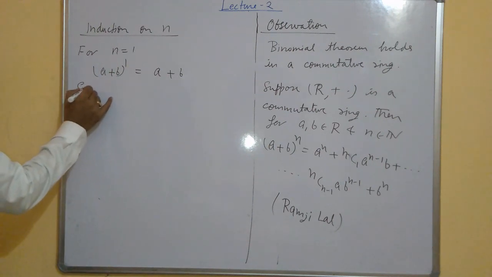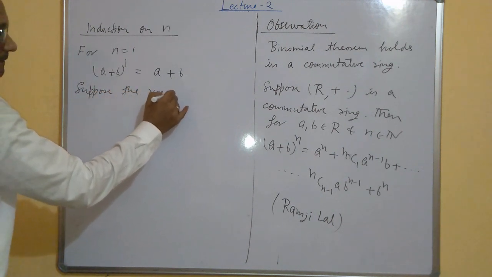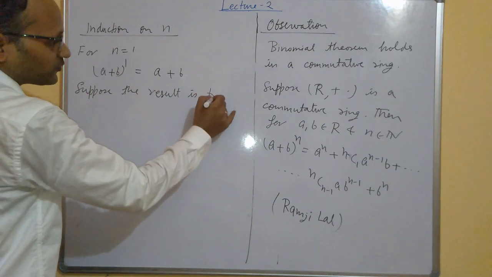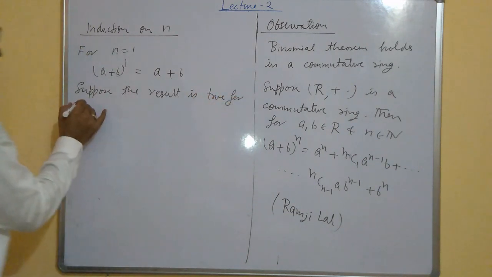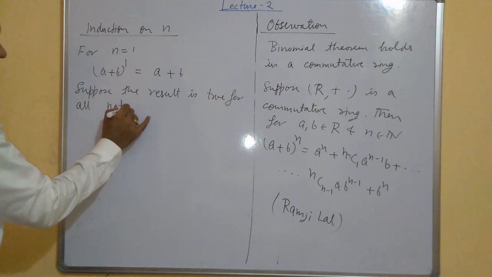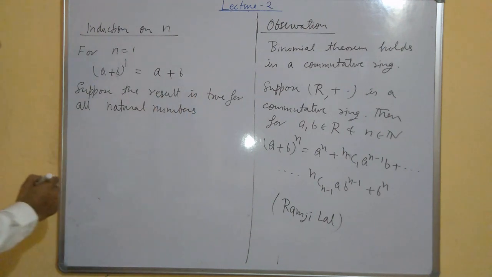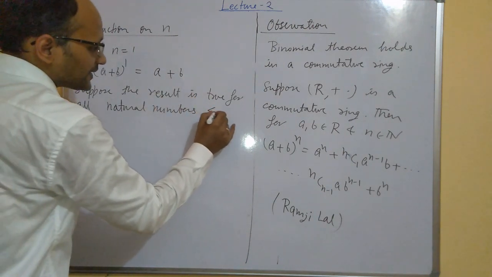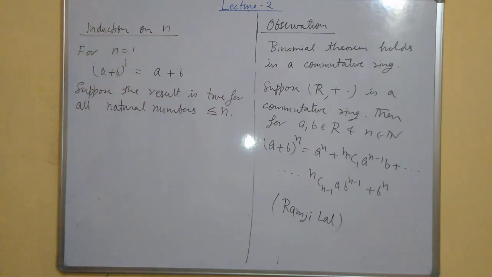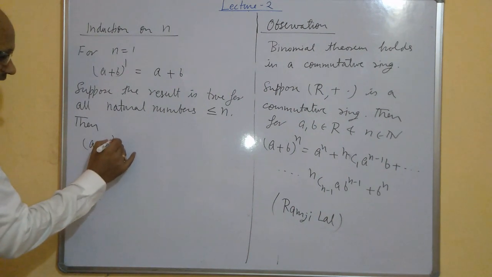Now suppose the result is true for all natural numbers less than or equal to n. Then I will show that this result is true for n + 1. So what about (a + b)^(n+1)?